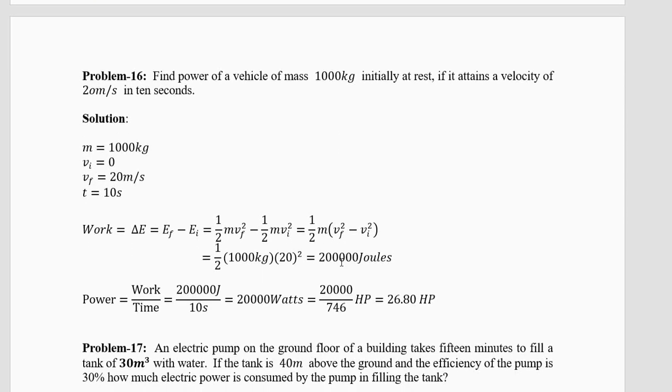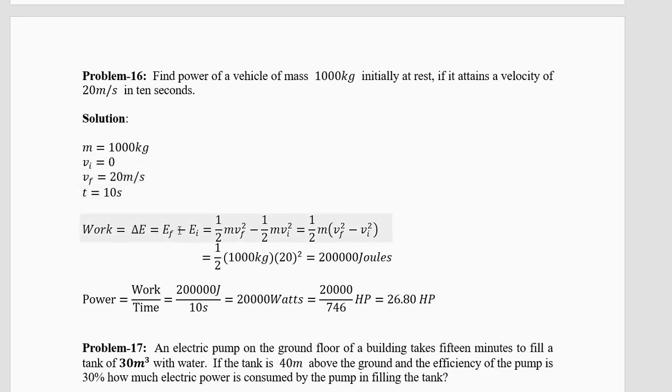Find the power of a vehicle of mass 1000 kilogram initially at rest if it attains a velocity of 20 meters per second. Now, the mass is 1000 kilogram, initial velocity is 0, final is 20 meters per second, and the time is 10 seconds.